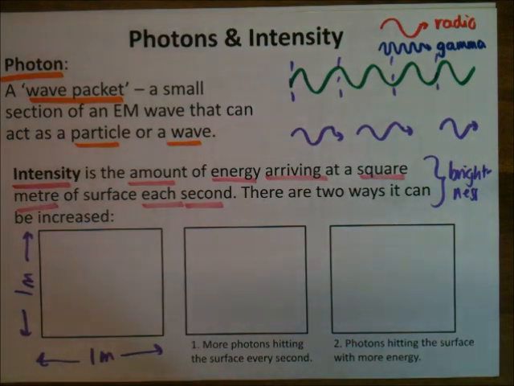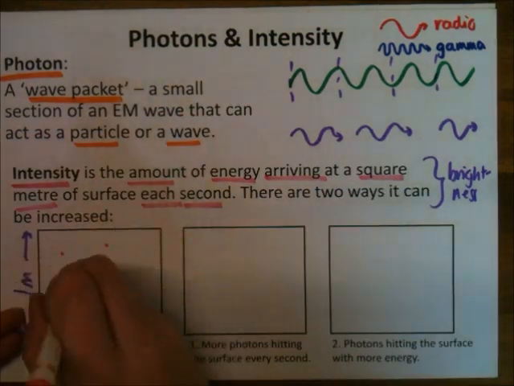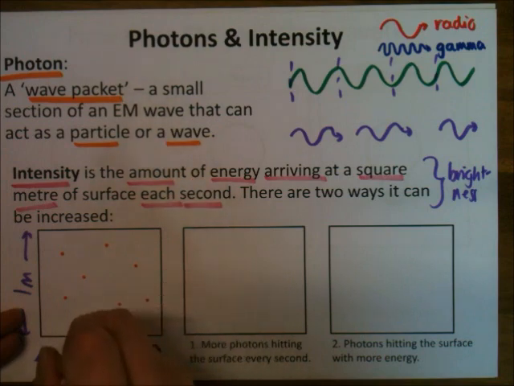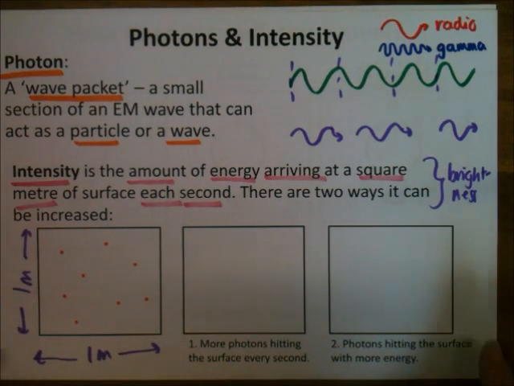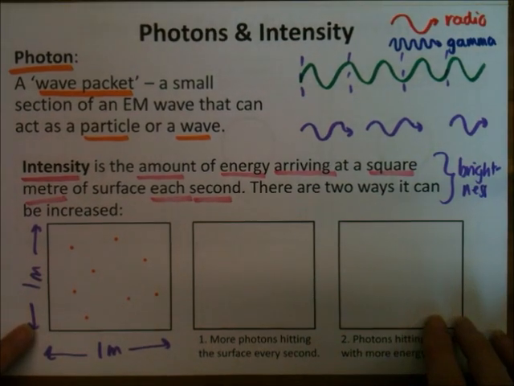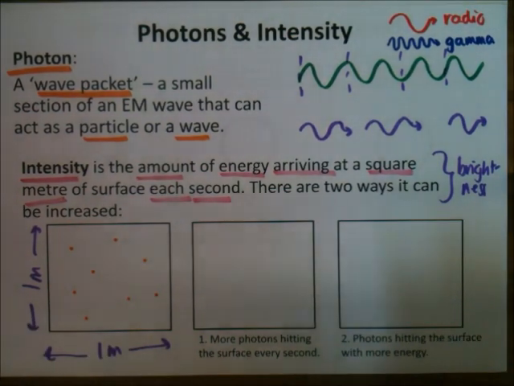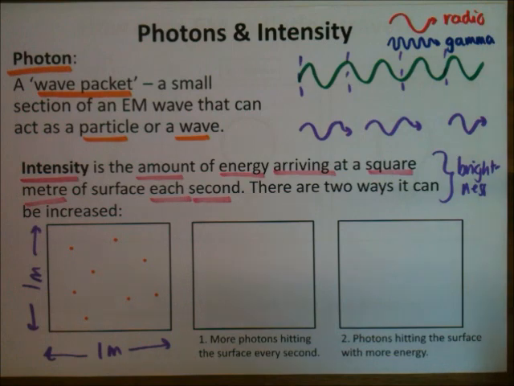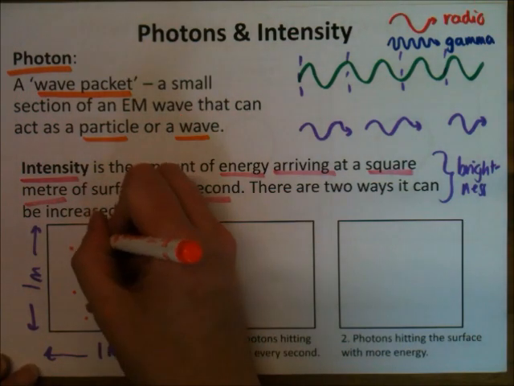So if I think about a normal light, every second I might have, 4, 5, this is obviously more than a second, 8 photons hitting it. That's obviously a gross exaggeration, you'd have a lot more than that. I've just lost where my corner is, there we go. Have a lot more than that. But let's say we've got 8 photons a second. Now, to increase that energy, this is visible light.